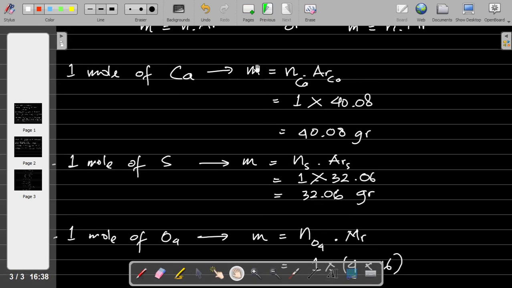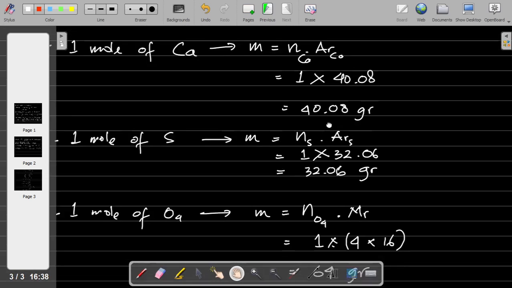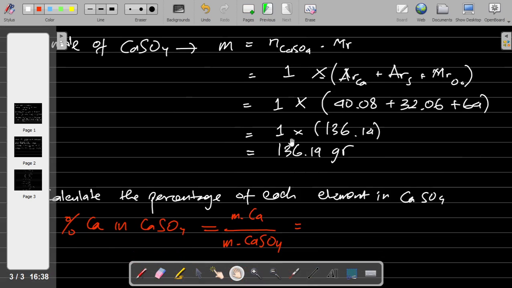The mass of Ca is 40.08, divided by the mass of CaSO4, the total mass of the compound, 136.14.